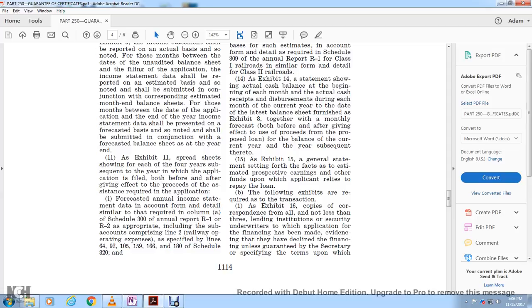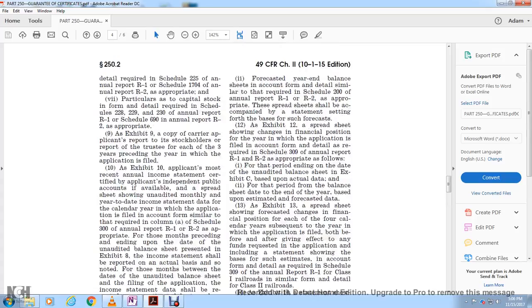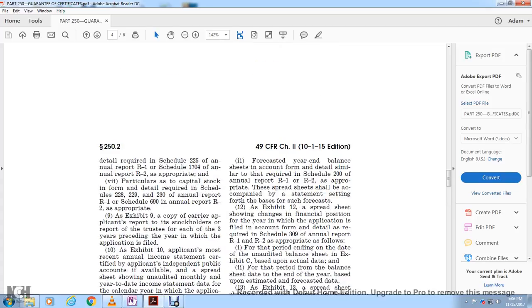1. Forecast annual income statement data, in account form and detail similar to that required in column A of Schedule 300 of the annual report R1 and R2, as appropriate, including the subaccounts comprising line 2, railway operating expenses, as specified in lines 64, 92, 105, 159, 166, 180 and Schedule 320. And 2. The forecast year-end balance sheet, in account form and detail similar to that required in Schedule 200 of the annual report R1 and/or R2, as appropriate. The spreadsheet shall be accompanied with a statement setting forth the basis of the forecast.